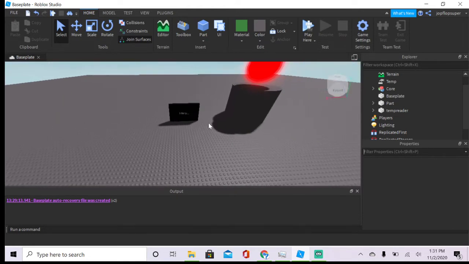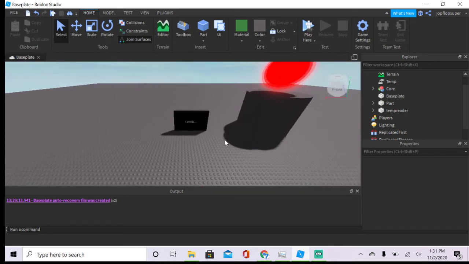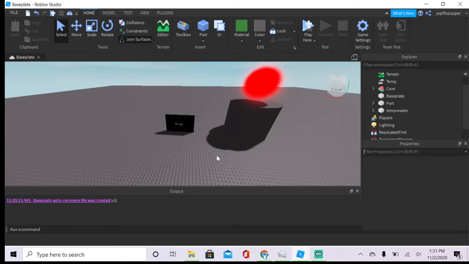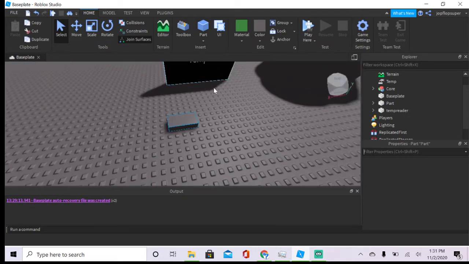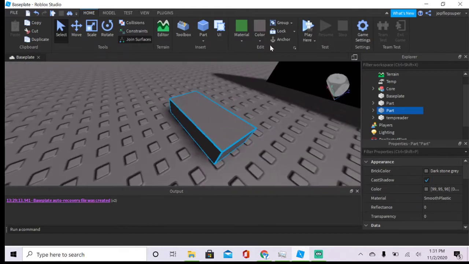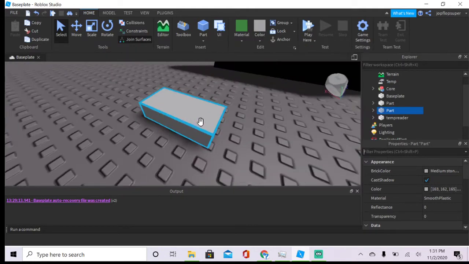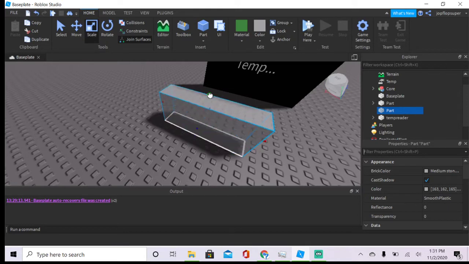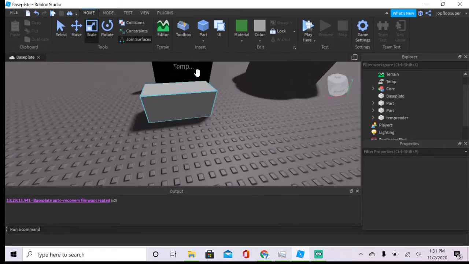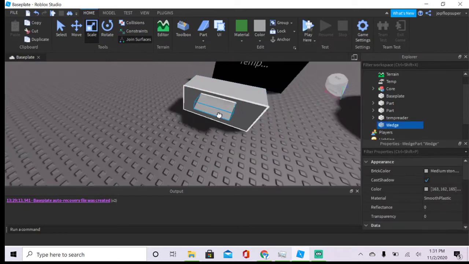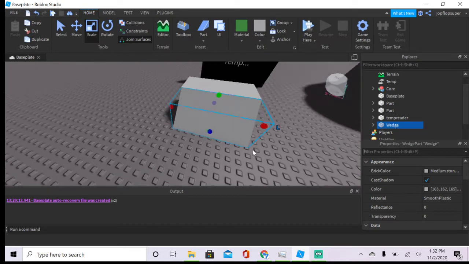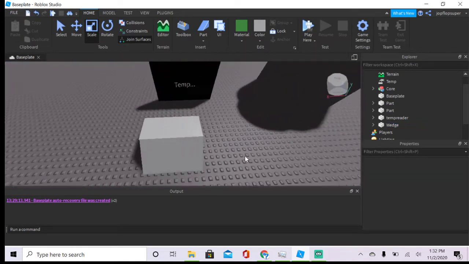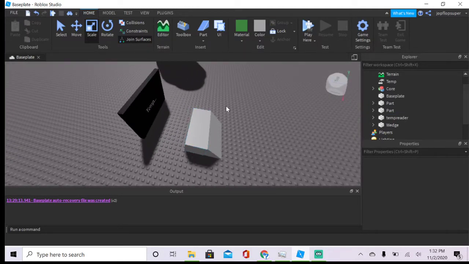So in this episode we're making a safeguard and a control panel. So let's start with the base of the control panel. Decorate it however you want it to be. I'm going to make mine gray, just like that, and then with a little wedge here. Sort of like that. I think that looks cool. Okay, that's our base for now.